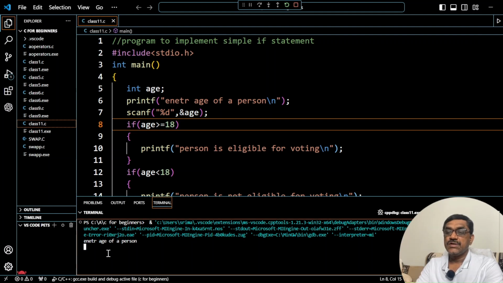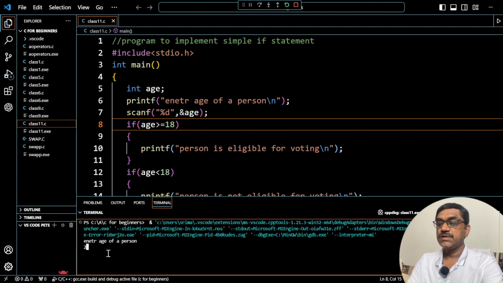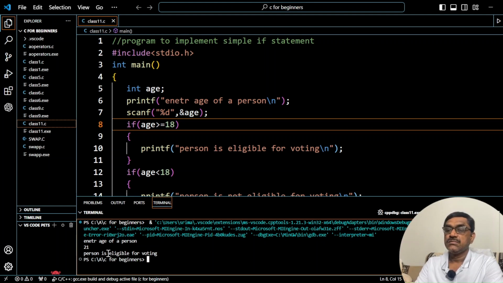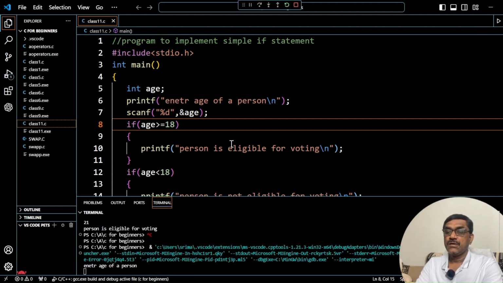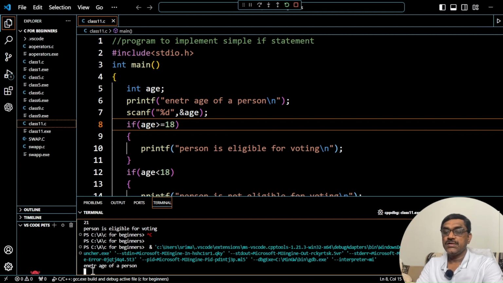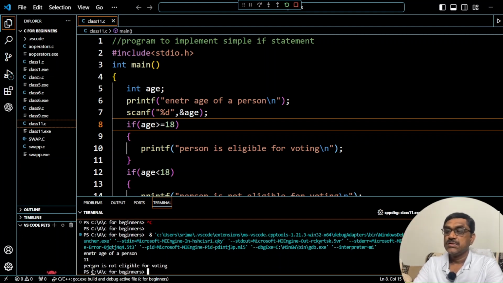So you see here at the bottom, you are getting the message to enter the age of a person. Enter the age, for example, I'm giving 21. The person is eligible for voting, right? Now if I execute again and enter the age as 11 years, it says the person is not eligible for voting. So this is a simple if statement to check whether a person is eligible for voting or not.